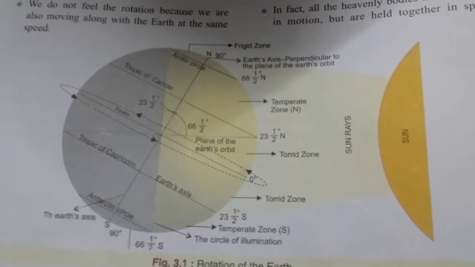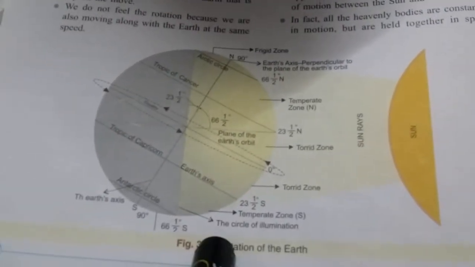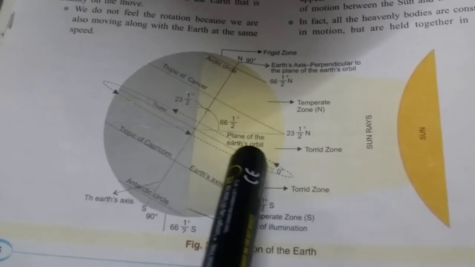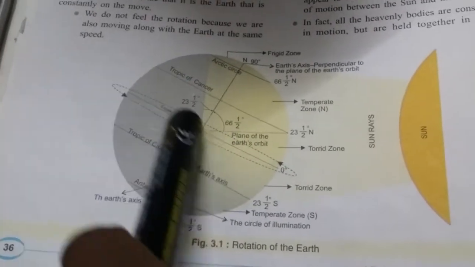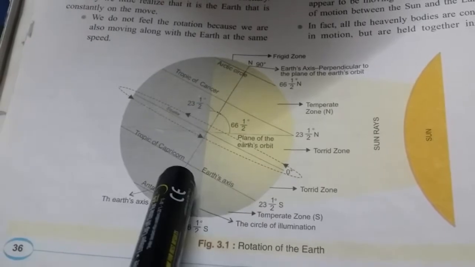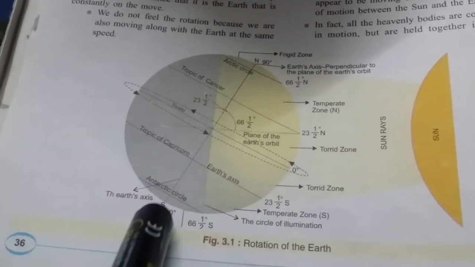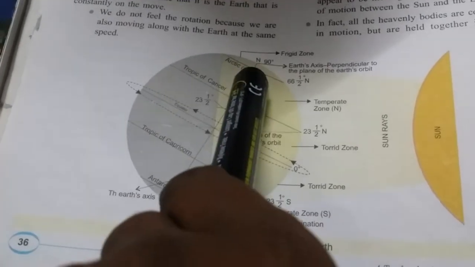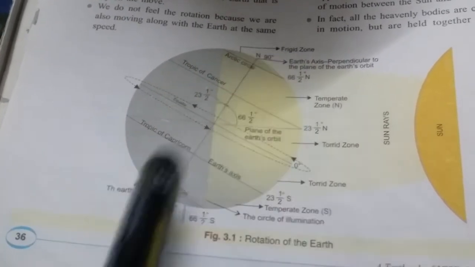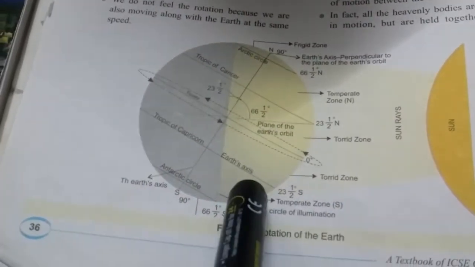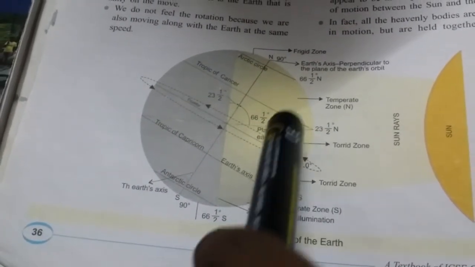For your better understanding, can you see the picture? It's there in your book, Rotation of the Earth. I told you this is the 0 degree axis. Tropic of Capricorn, Tropic of Cancer, Arctic Circle, Antarctic Circle. This is the South Pole, that is the North Pole. These two parts are the frigid zone. This part and this part are the temperate zone. From here to here, the torrid zone.